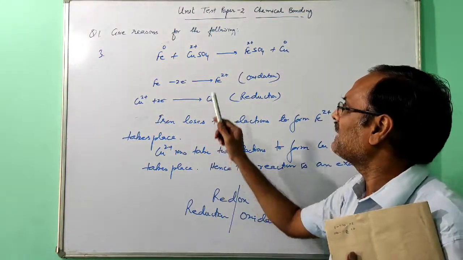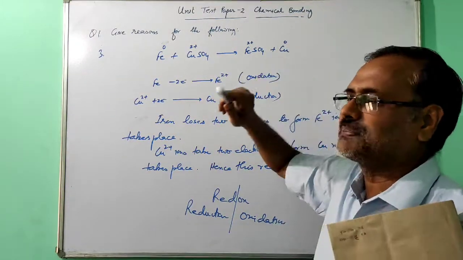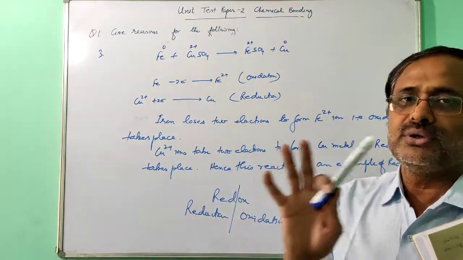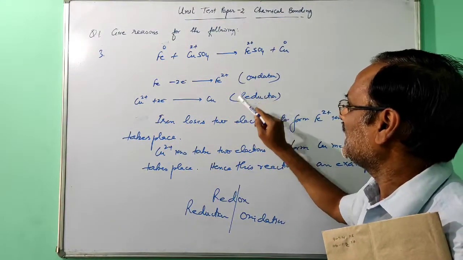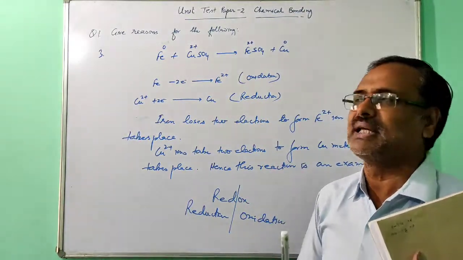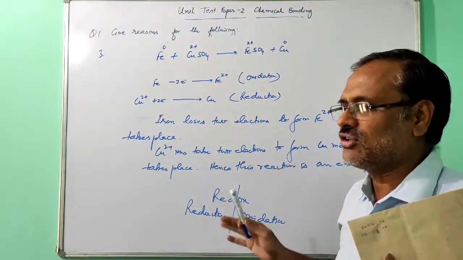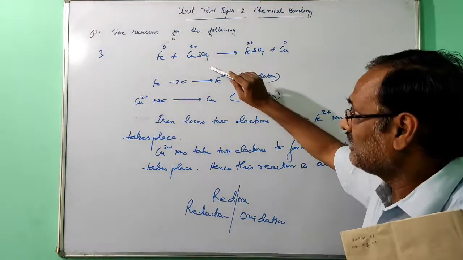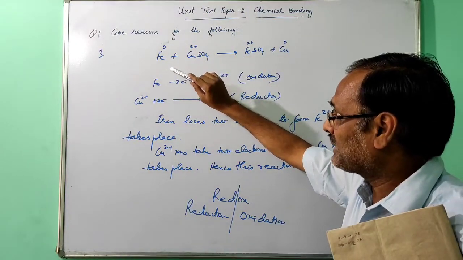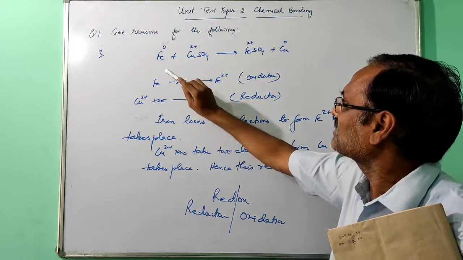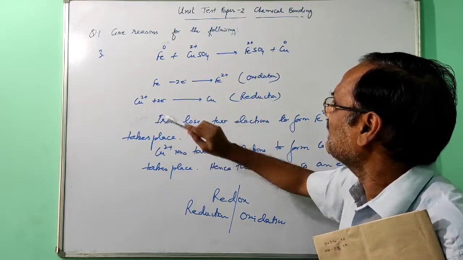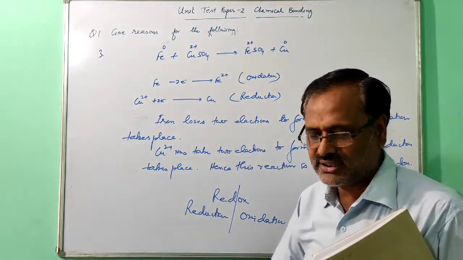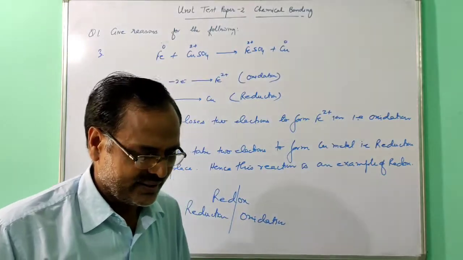But if you write simply that in this reaction oxidation and reduction both take place, that's why this is an example of redox reaction, they will not give the mark. You have to explain where oxidation and where reduction takes place, then the mark will be given. Generally if you write that oxidation reduction takes place, so that's why it is redox, this is not a correct answer. You have to explain at a particular point where oxidation and where reduction. Just you see, iron 0 to plus 2 is oxidation and copper plus 2 to 0 is reduction. So that's why this is an example of the redox reaction.